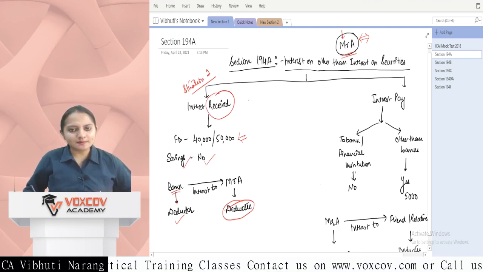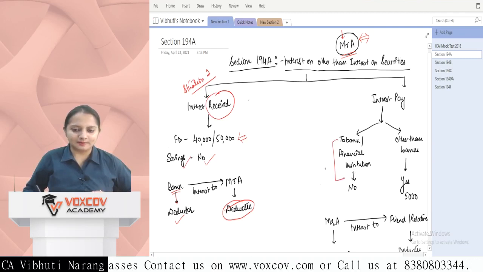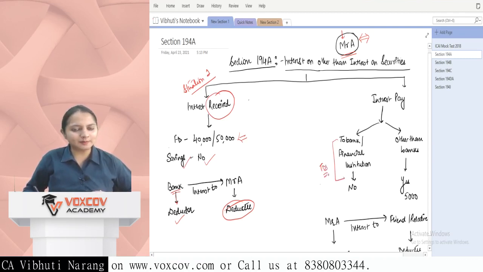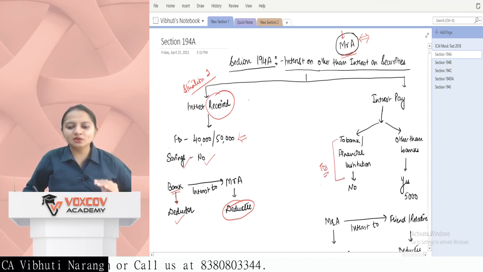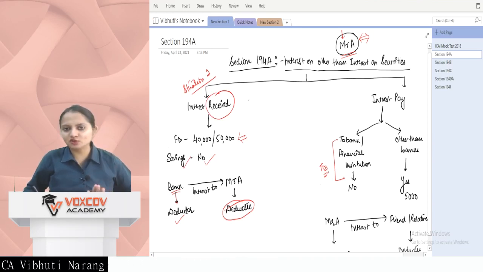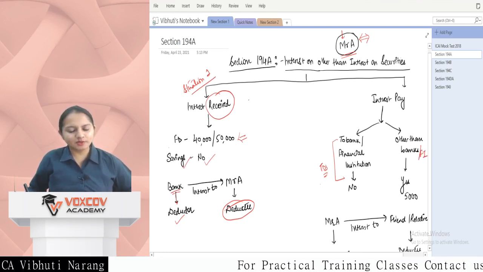So when interest is not applicable, it means TDS is not applicable. So if TDS is not applicable in this case, then there is no liability at the time of deducting or paying the interest, no TDS to be deducted. If the interest is paid to other than bank or financial institutions, then yes, TDS is to be deducted and